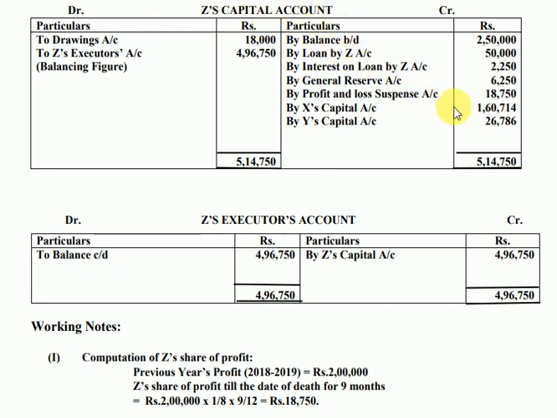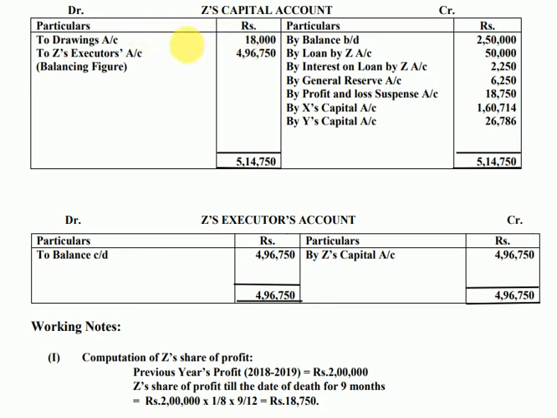So the amounts come here, 1,60,714 and 26,786. Finally, the total of the credit side is done, which comes to 5,14,750. There were drawings given in the question, so drawings have to come to the debit side, for which the entry is Z's capital account debit to drawings account, 18,000.